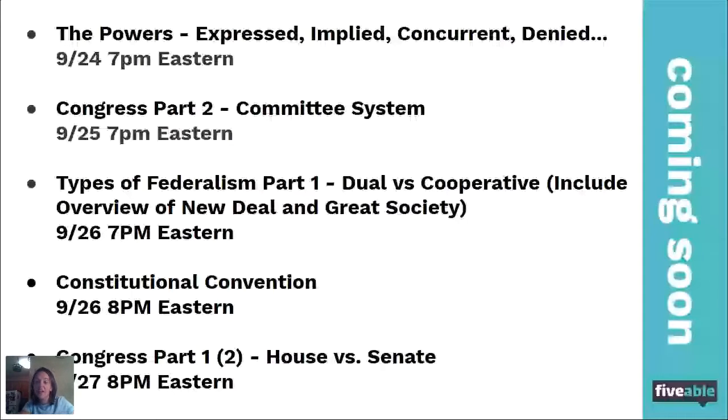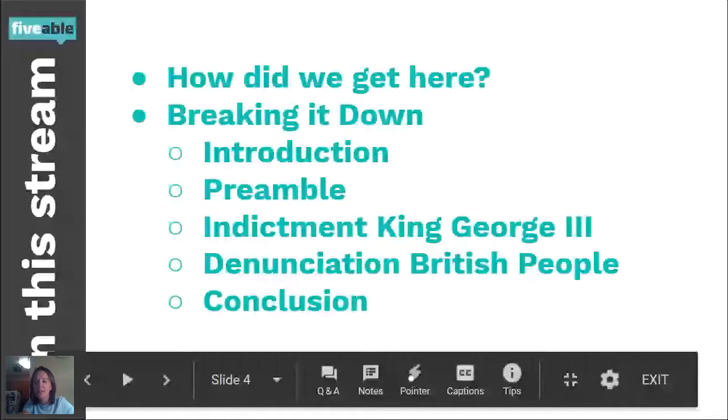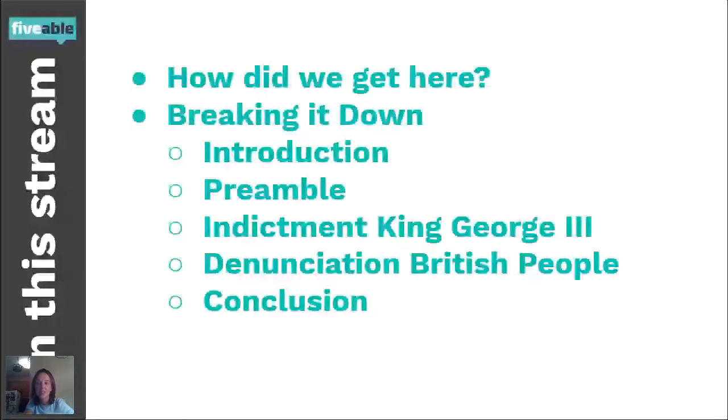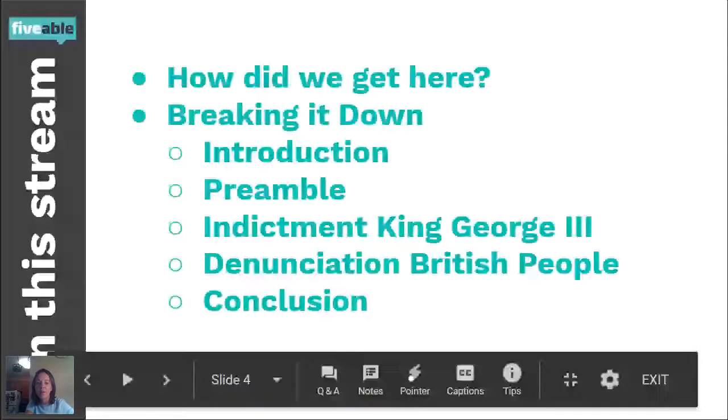So again, we're talking about the Declaration of Independence today, and a big part of the Declaration of Independence is understanding how we even got to the Declaration of Independence. So that's some of the stuff we'll be talking about in this stream. We'll also really break it down, looking at the introduction, the preamble, the indictment of King George, the denunciation of the British people, and then the conclusion of the Declaration of Independence.